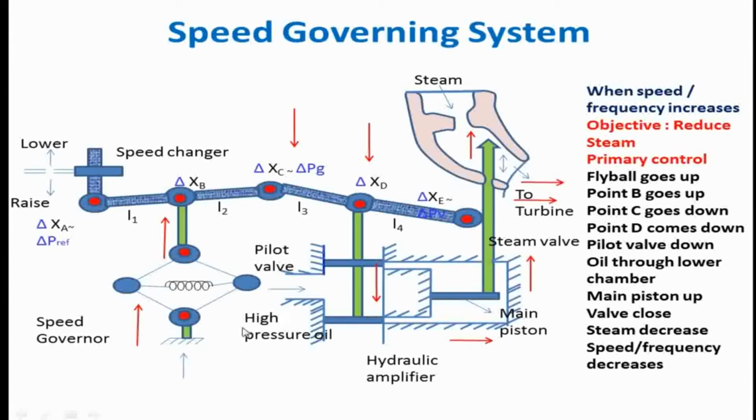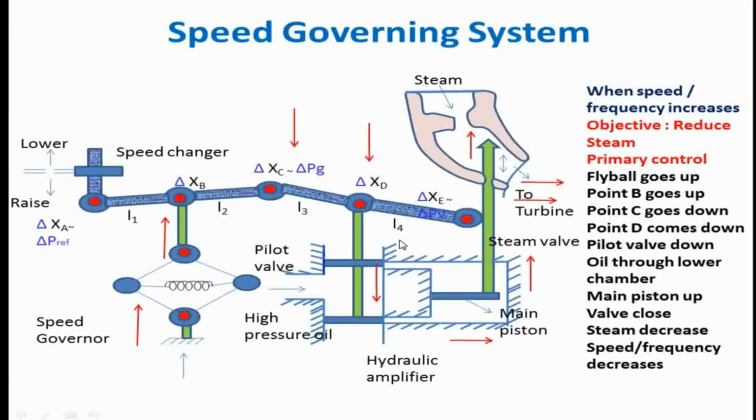So what will the speed governor do? It will sense the difference in the speed. We have 0.5 hertz lagging. So in order to improve the power generation, the fly ball comes down, point B comes down, point C moves up, and point D moves up. The upper chamber valve of the piston gets open, and the high pressure oil goes via the upper chamber, and the main piston comes down. Because of this downward movement of the main piston, the valve gets open.